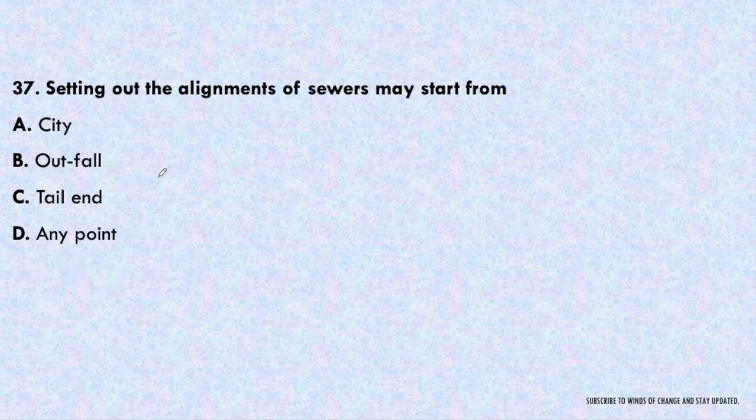Next question. Setting out the alignment of the sewers may start from the city, outfall, tail end, or from any point. For the alignment of the sewer, we should start from the first point where the sewer will start, where the water will start coming into the sewer, that is the tail end. So option C will be correct.